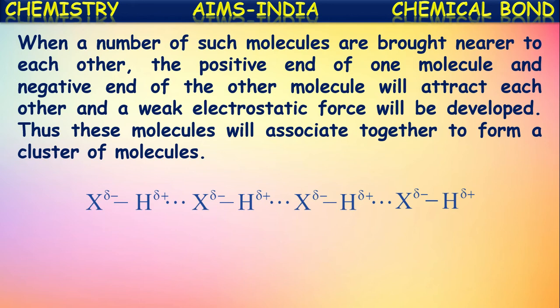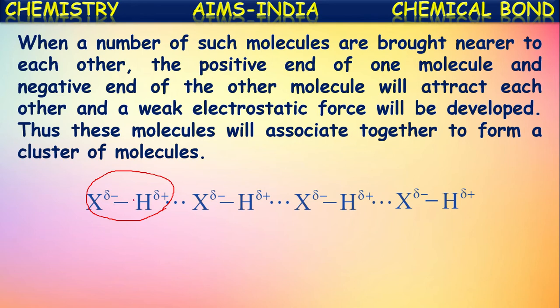See here, for example, HX is a molecule formed between hydrogen and a highly electronegative element like fluorine, oxygen or nitrogen. In the place of X, suppose it is fluorine: both fluorine and hydrogen share an electron pair mutually.